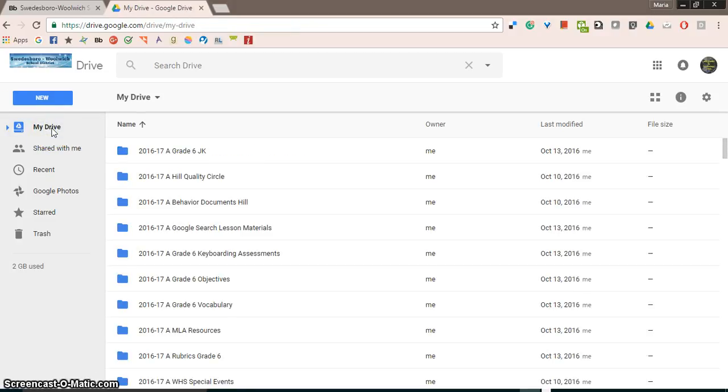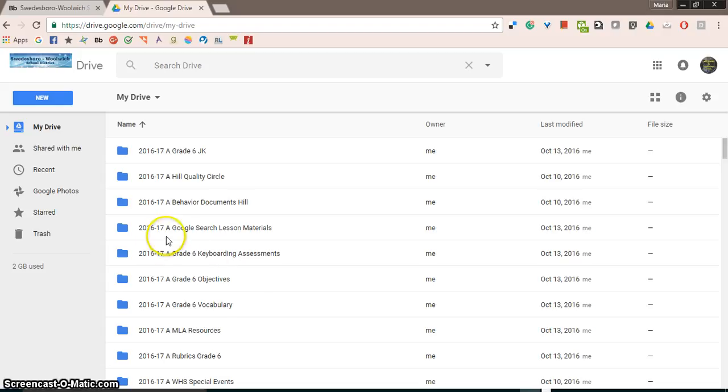Going back to My Drive, when you're organizing your folders, you can organize them so that they list the way you want them to. For example, I've used 2016-17 as the school year. That's the current school year. I can keep my older files separate and just name them by year each time. In addition, after the school year 2016-2017, I've used the letters A, B, C, D. This helps me separate files according to the building that I work in.